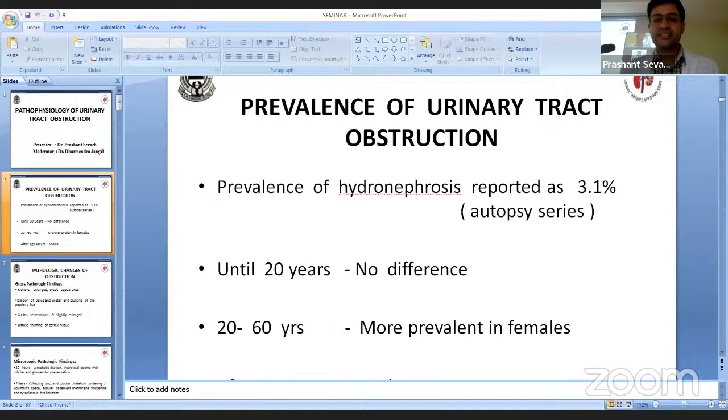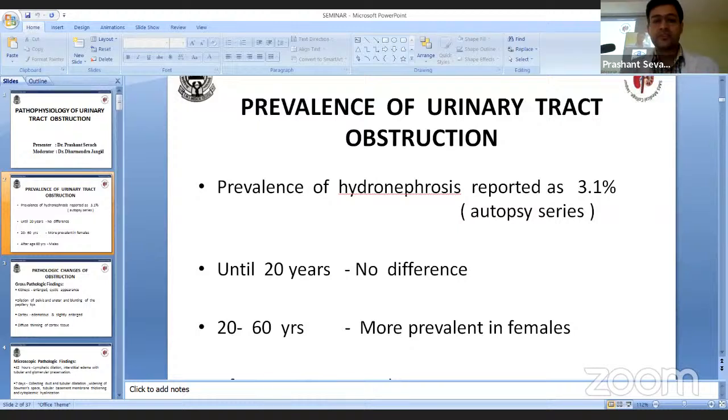Coming to pathological changes of obstruction, in gross pathological findings, kidneys become enlarged with a cystic appearance. There is dilatation of pelvis and ureter with blunting of papillary tips. Cortex becomes edematous and slightly enlarged. There is diffuse thinning of cortex.